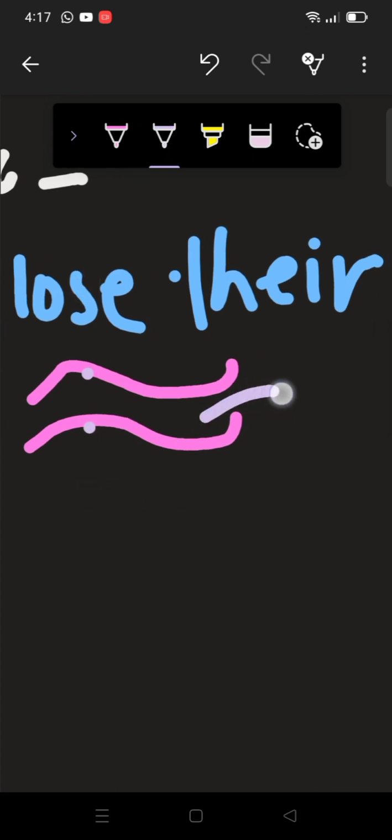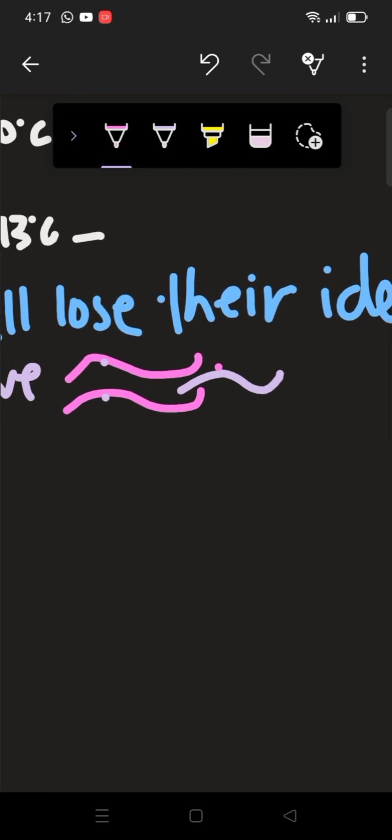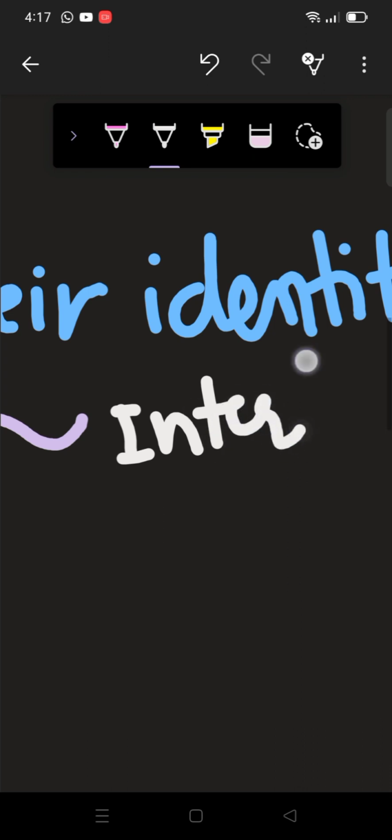Alright, let me make the waves here. This is basically one wave. Here you can say this is a particle. Here we have another wave. This is a particle. And here we have a third wave. This is a particle. So now we know that waves have the characteristic of interference.